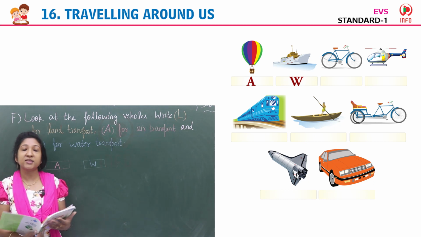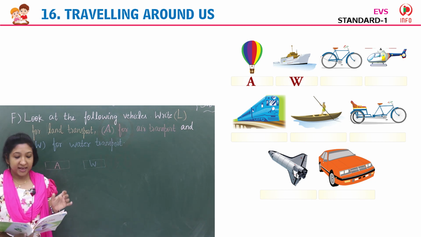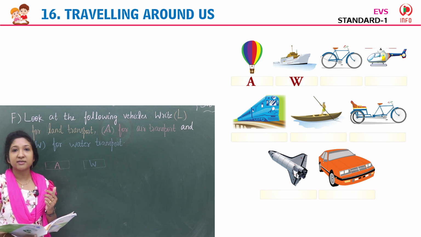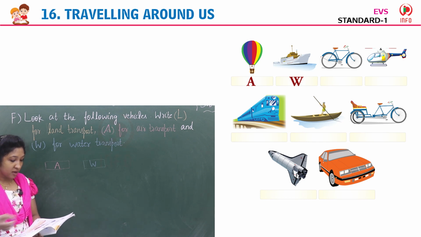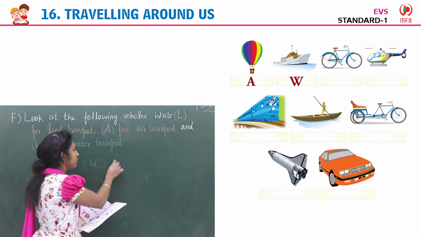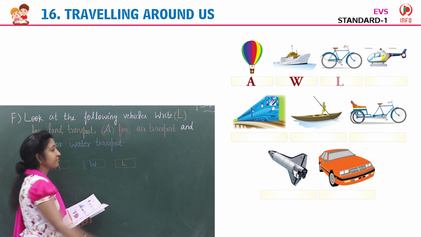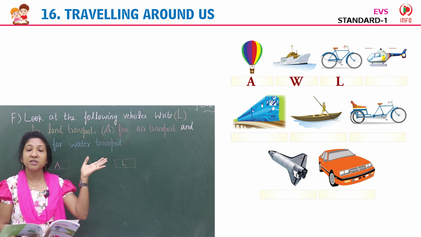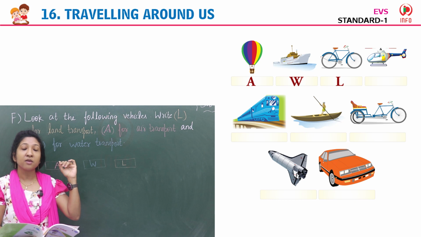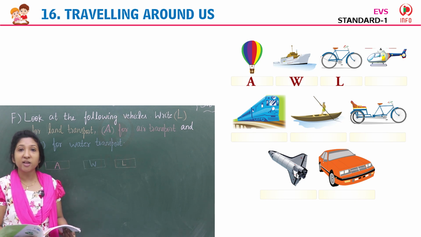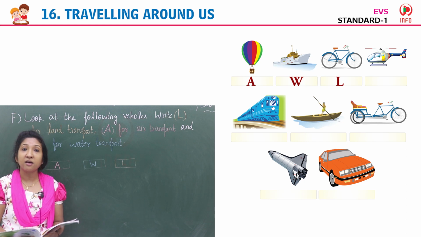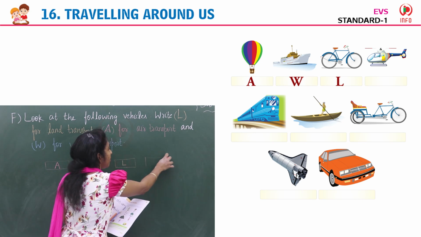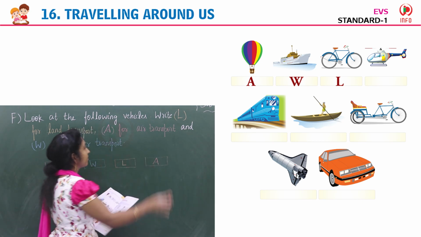Third image. Which is the third image here? Name that. Yes, it is a bicycle. What mode of transport it is? Yes, it's a land transport. For land transport, in the box you have to write L. Then fourth image. Next image. Which image this is? Can you name? Yes, it's a helicopter, isn't it? Yes, so it's an air transport. For air transport, you have to write in the box A.